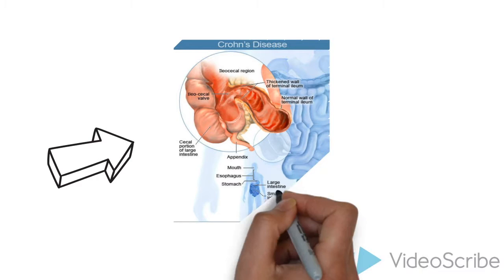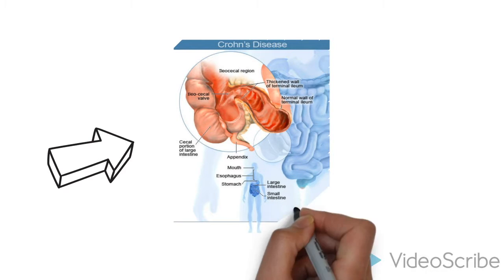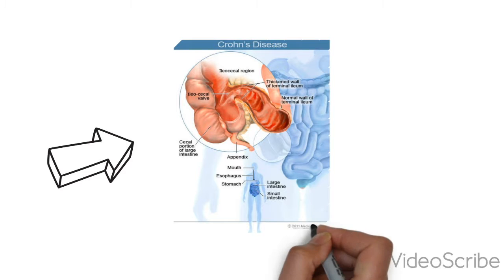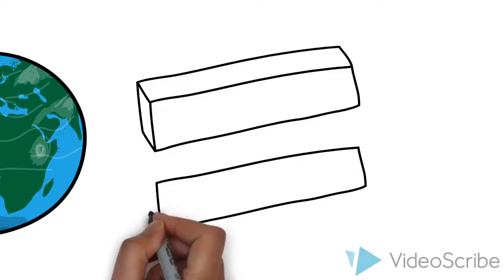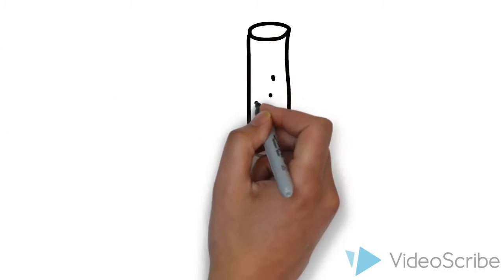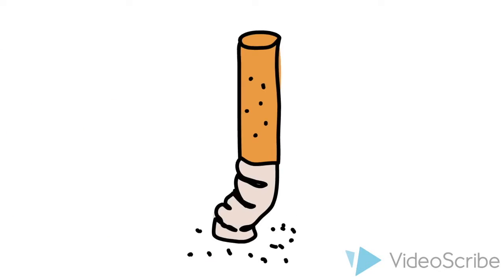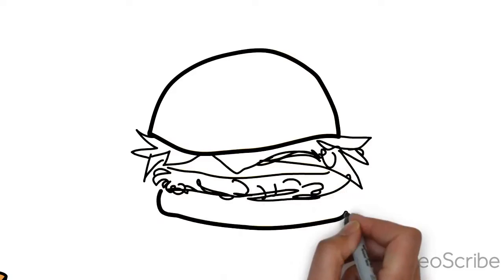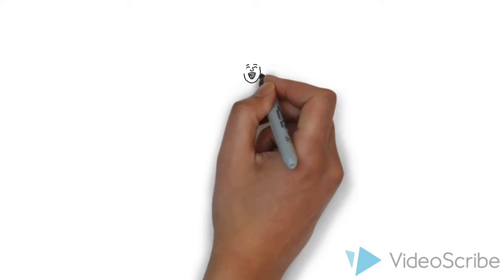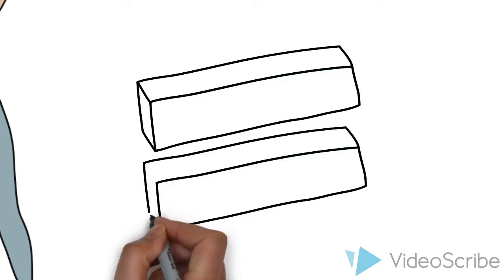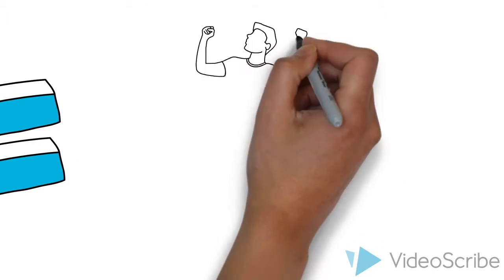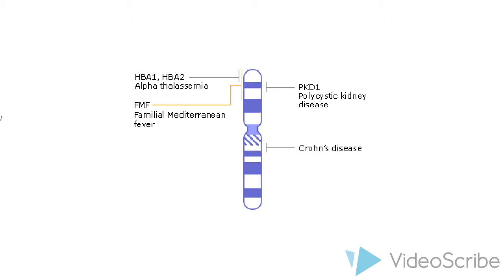Once scar tissue builds, the duct becomes narrow, resulting in difficulty for food and feces to go through the digestive tract. Genetic and environmental factors trigger the development of this illness. Environmental factors include smoking, bacteria, viruses, and different substances contained in foods. This disease can affect men and women equally, and is more frequent in young adults between the ages of 15 and 35. Crohn's disease is related to chromosome 10 and chromosome 5.